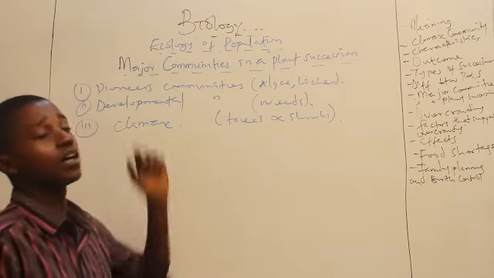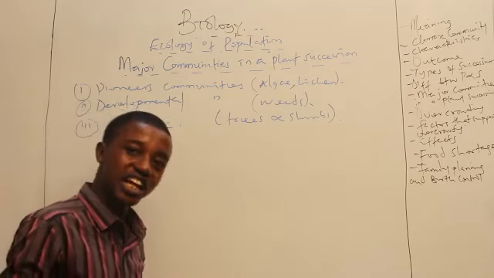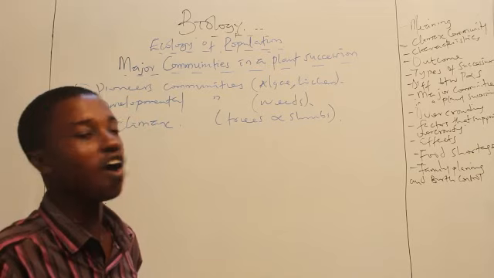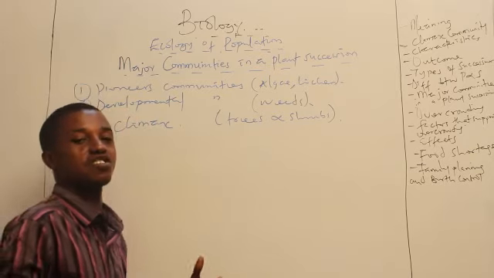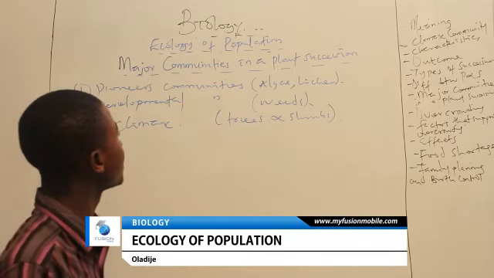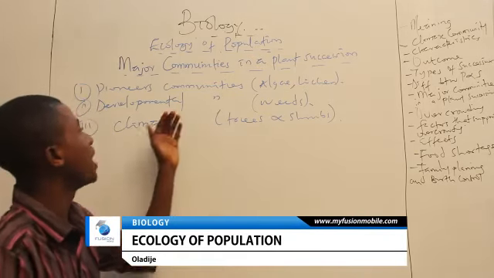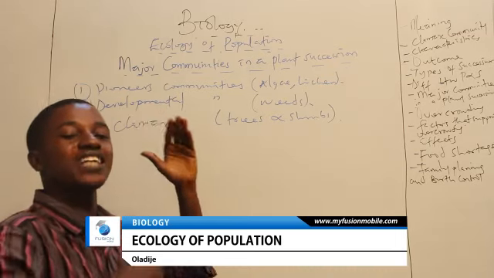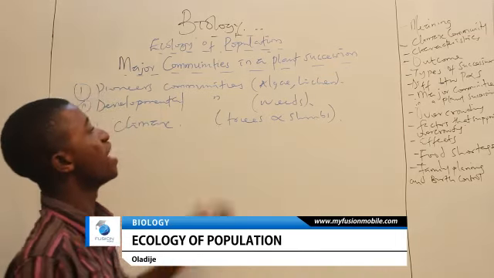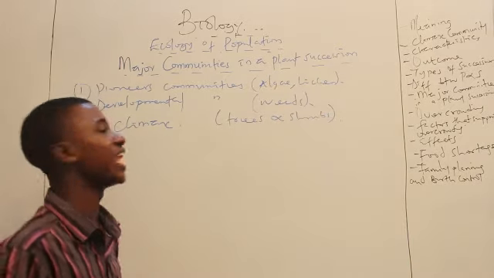Now, what are the characteristics of this pioneer community? One is this: they are lower organisms. Take note, they are what? They are lower organisms. They are not as diverse in structures compared to the other organisms that will come to replace them. A very good example is the algae and the lichen.